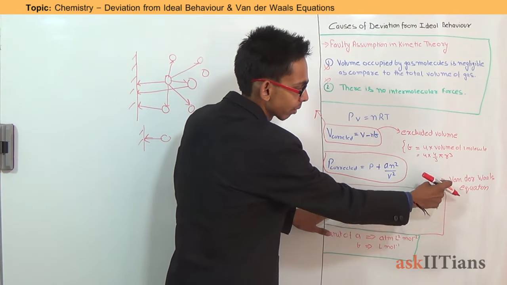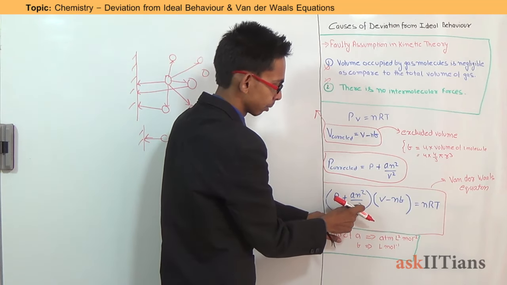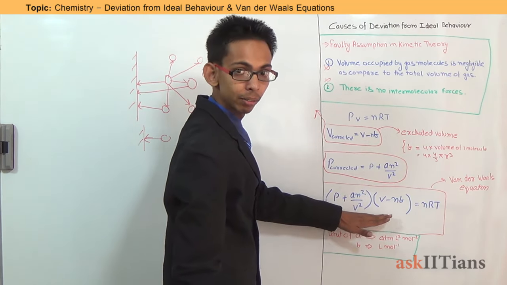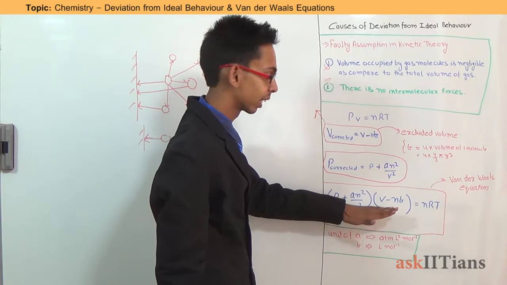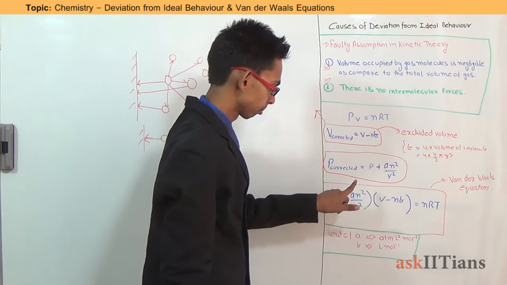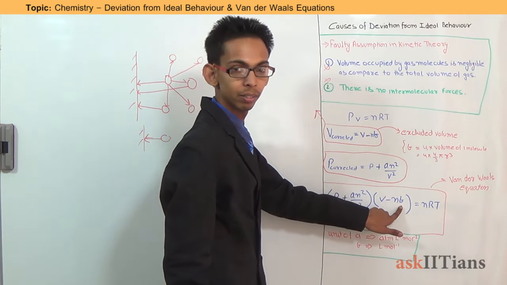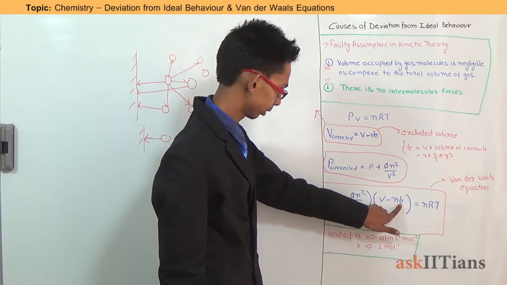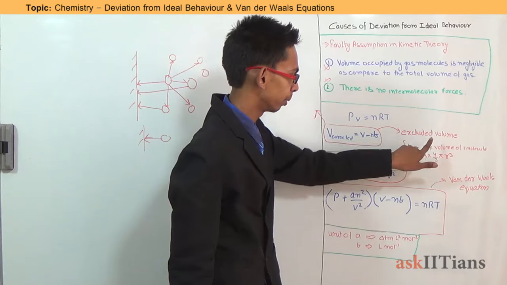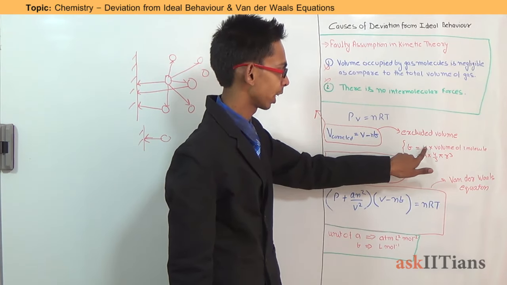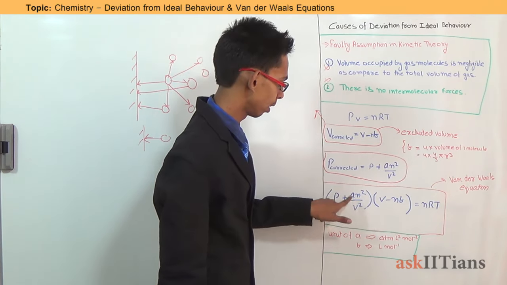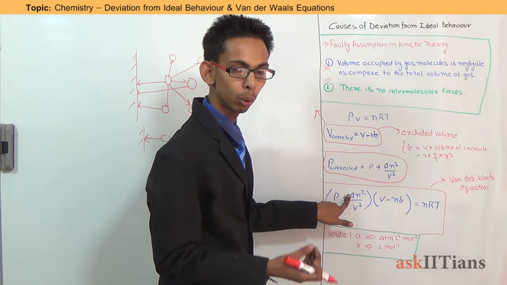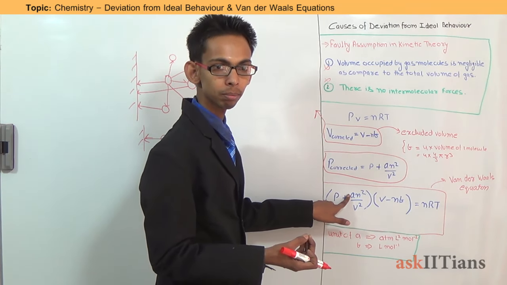This is known as the van der Waals equation with the correction term of pressure and volume both. This is the van der Waals equation which is followed by real gases, where a and b are van der Waals constants. b is known as excluded volume and its value is 4 times the volume of a particular molecule, while a stands for attractive forces between the molecules.